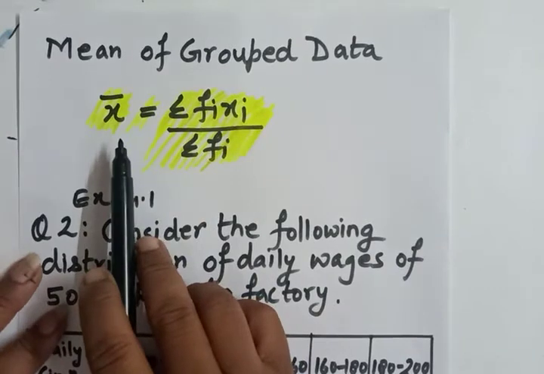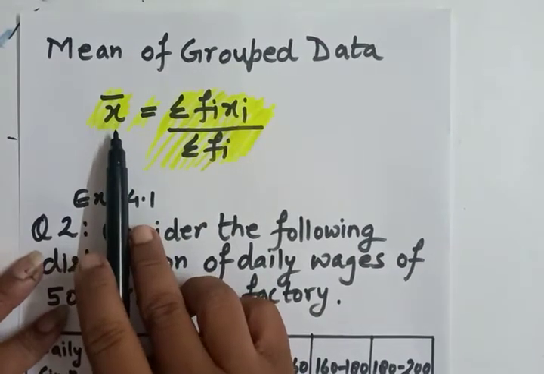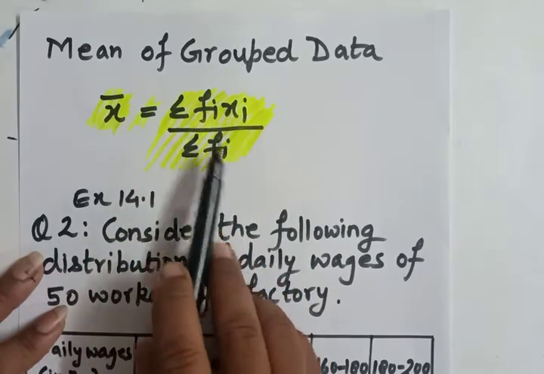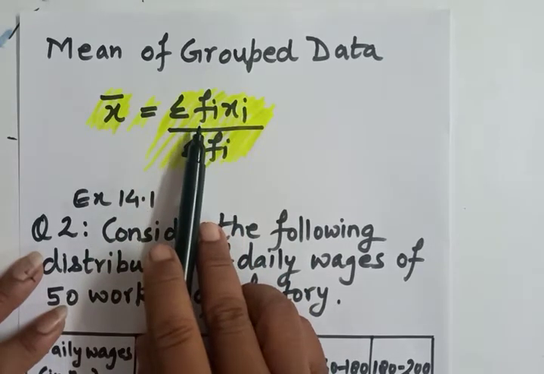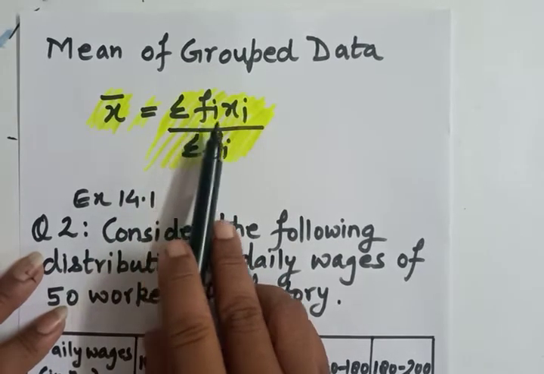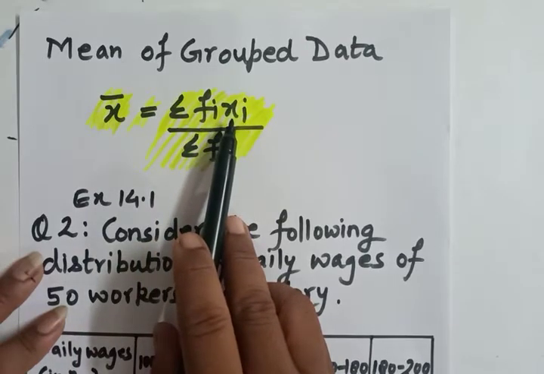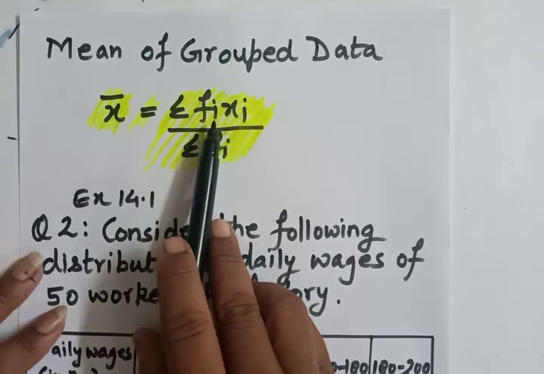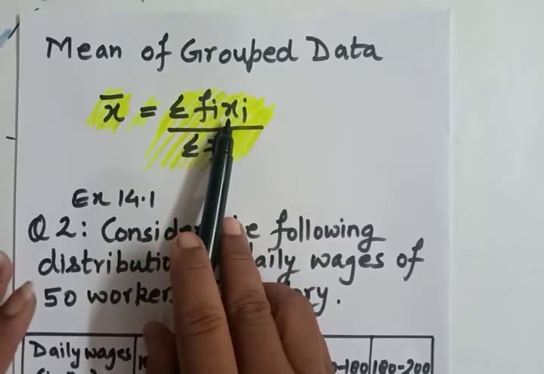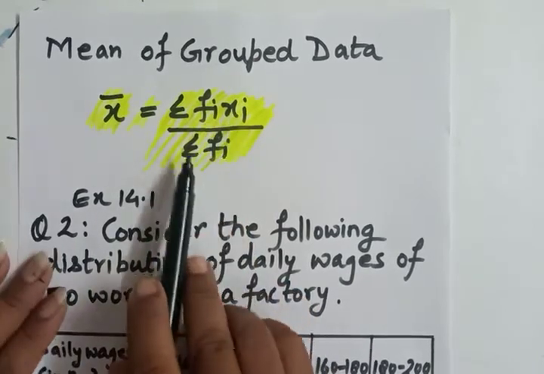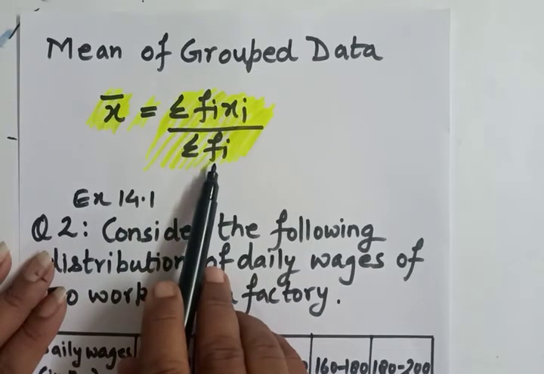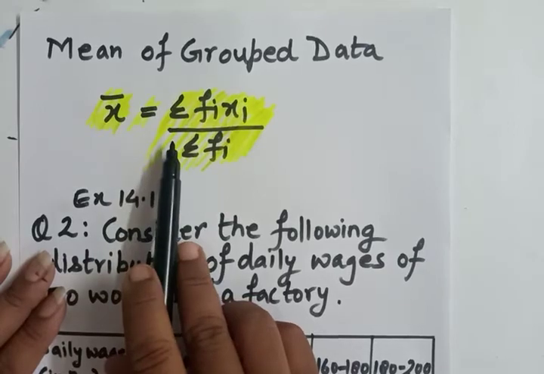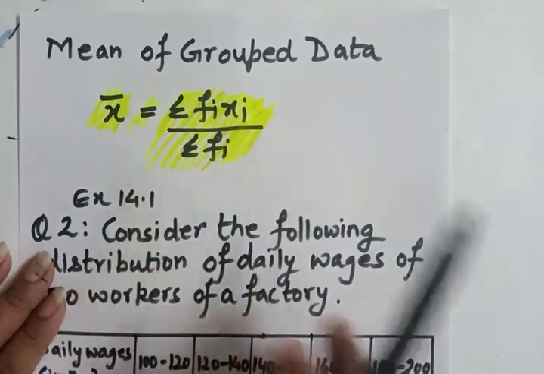This is the formula for the direct method. The x bar denotes the mean. Mean is equal to sigma fi xi upon sigma fi. Here fi represents the frequency and xi represents the class mark. So the sum of the products of each frequency with its class mark, divided by the sum of all the frequencies, is the mean of the given data. That is the direct method.